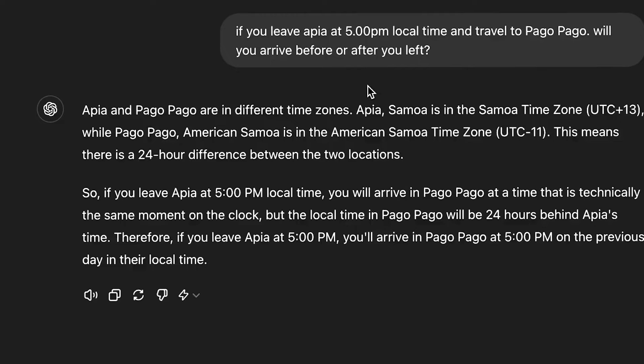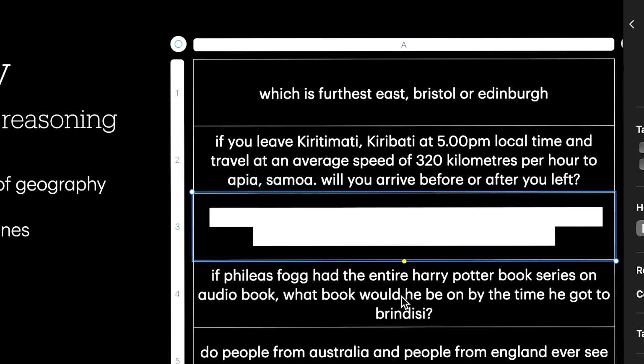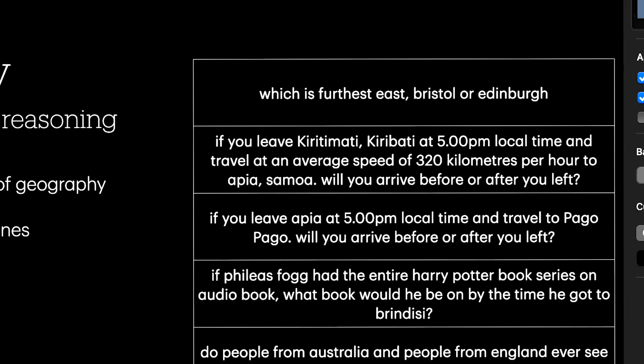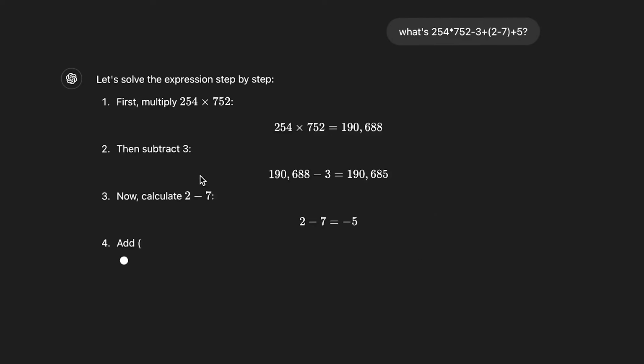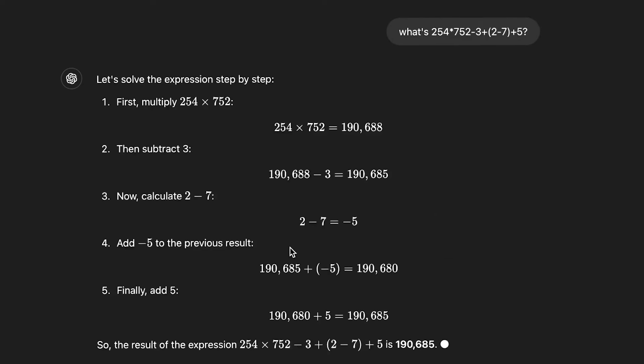So again, if we ask a similar type of question, I'm going to pick a particular math question. I'm going to ask this of GPT-4o so we can see what a good answer looks like. You can see it's going to solve this step by step, and it's come back with the answer 190685. I'm going to say fact check this with tools. Let's see what it comes back with. There we go. So even GPT-4o has got this wrong, and the answer should be 191005.